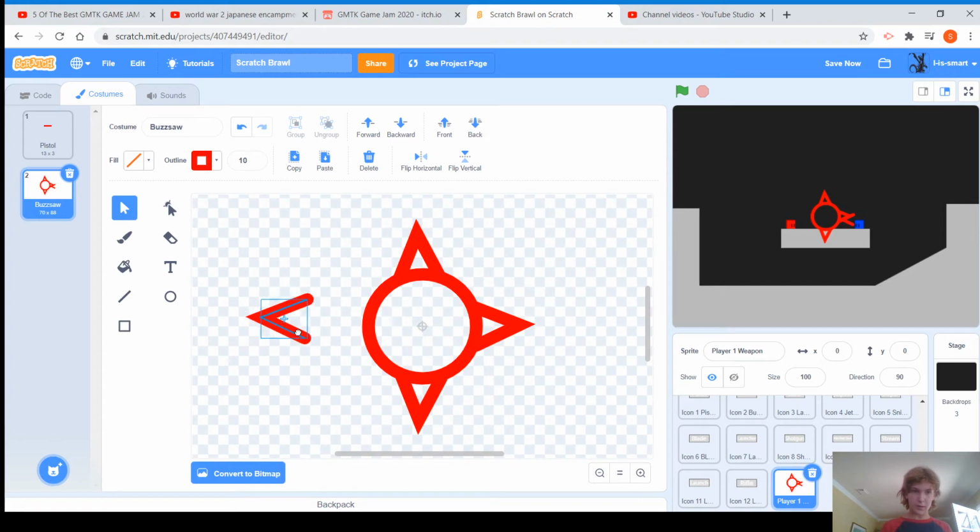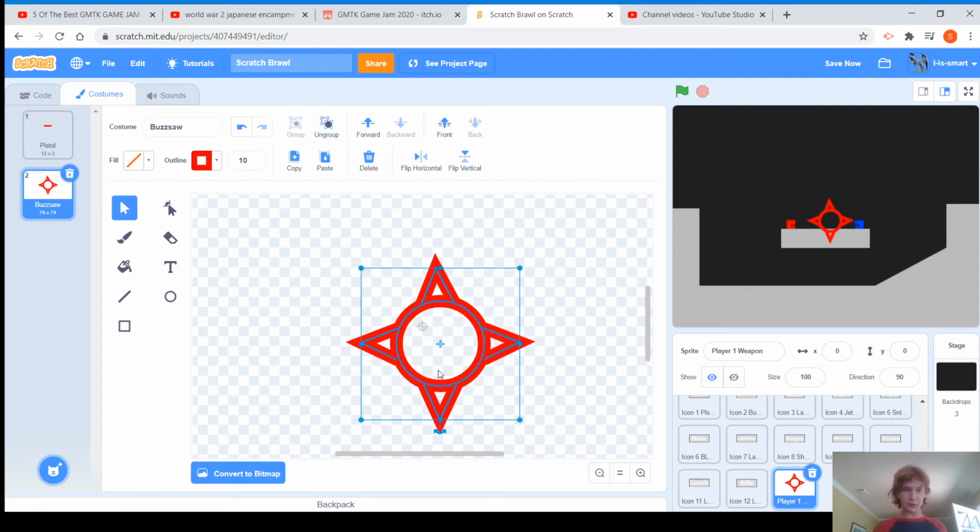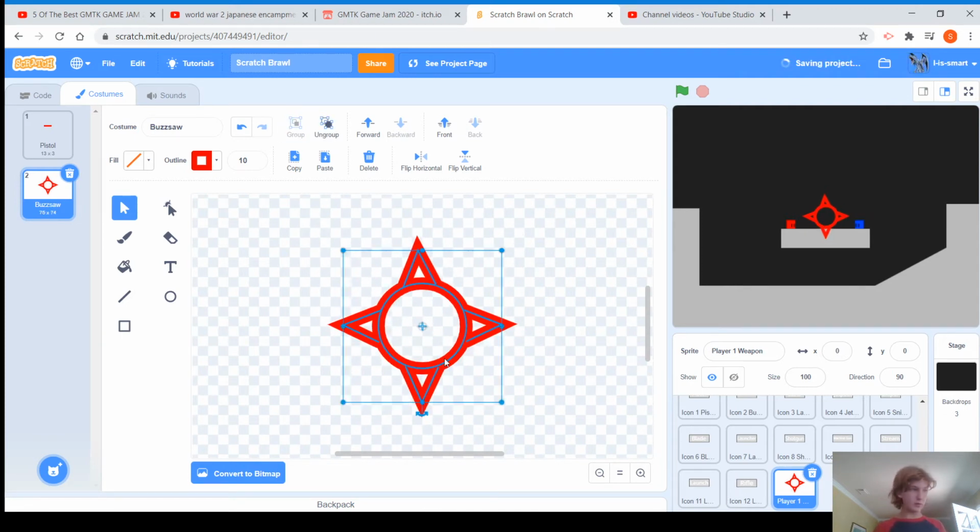Okay. Of course, you can spend as much time as you want making this horrible buzzsaw look good. Right now, for me, it's looking kind of awful. I'm just going to group this all and shrink it down a little bit.